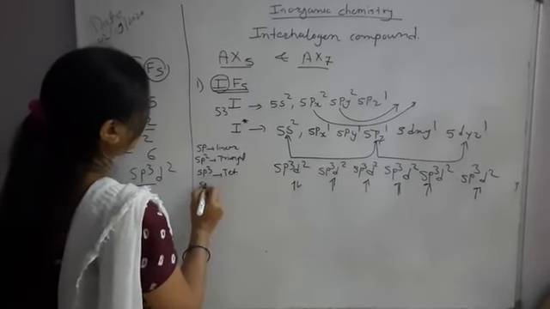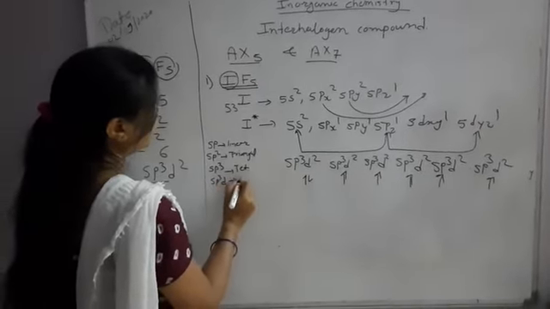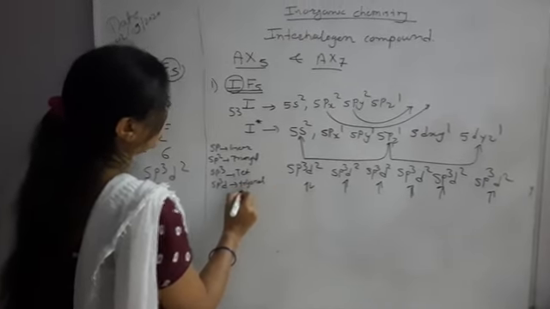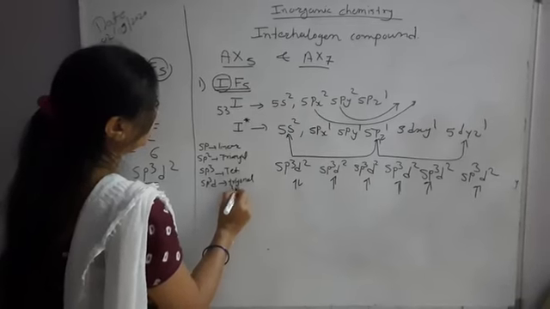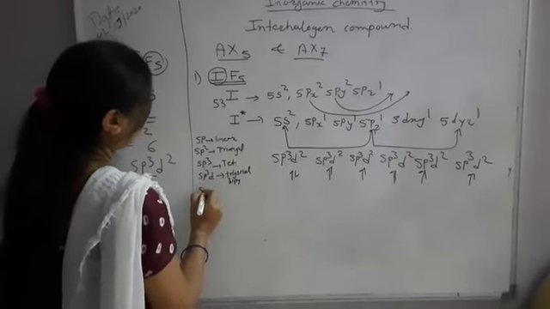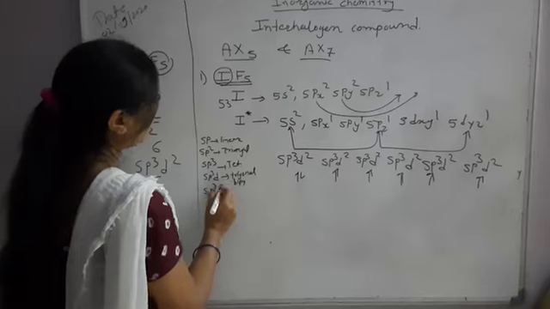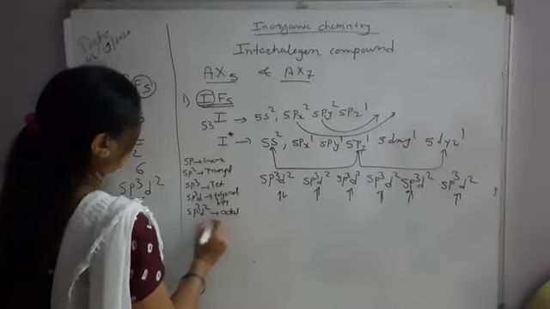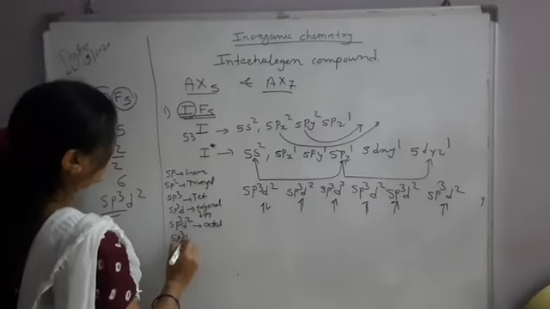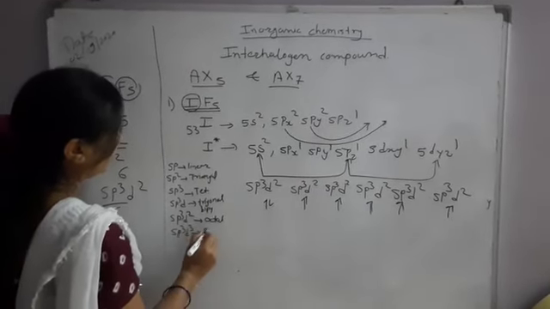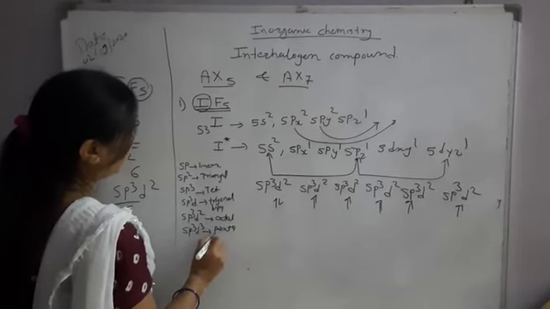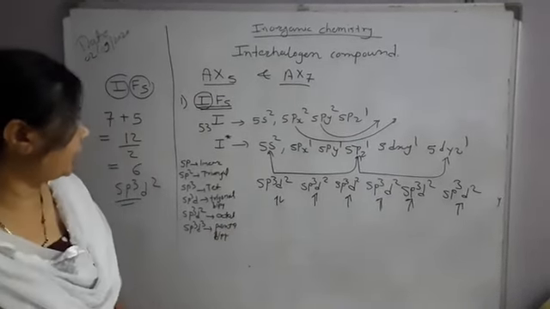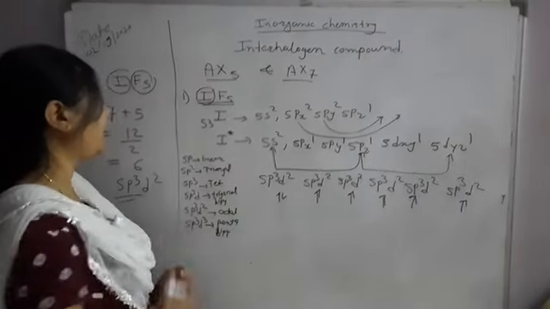When sp3d, trigonal bipyramidal. Yesterday we studied this trigonal bipyramidal. When the hybridization is sp3d2, it is octahedral. And when it is sp3d3, pentagonal bipyramidal. So these are the geometries for such types of hybridization.